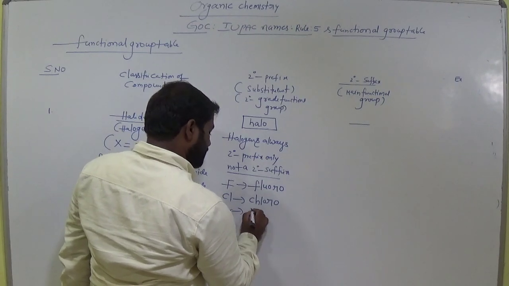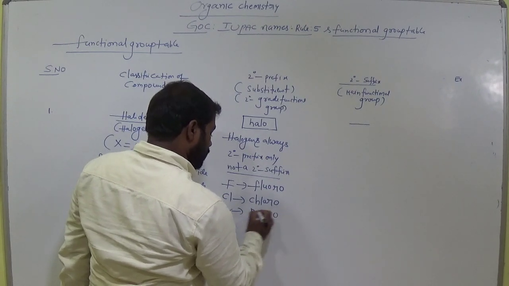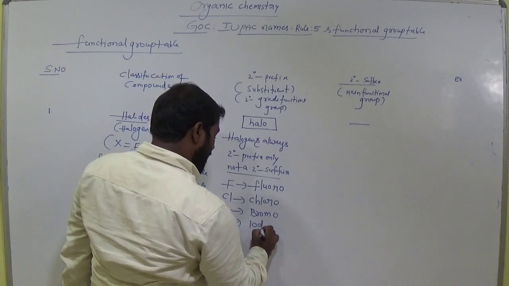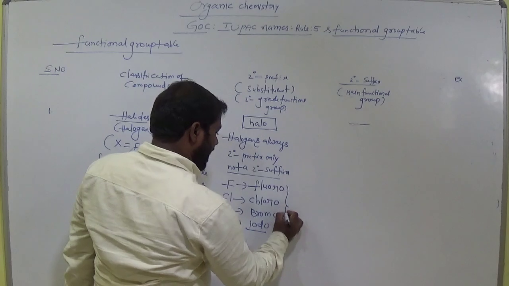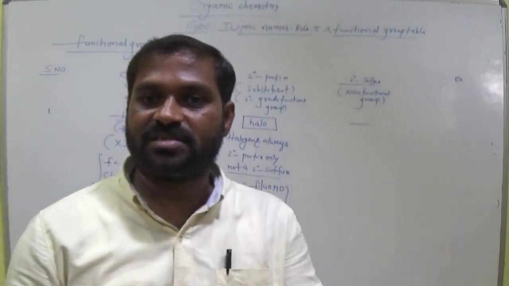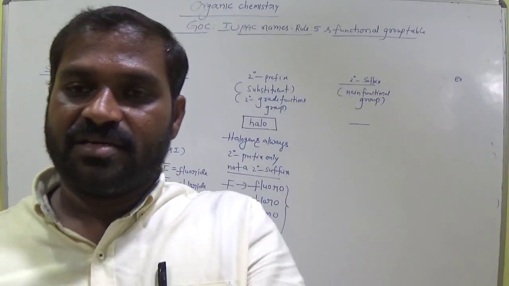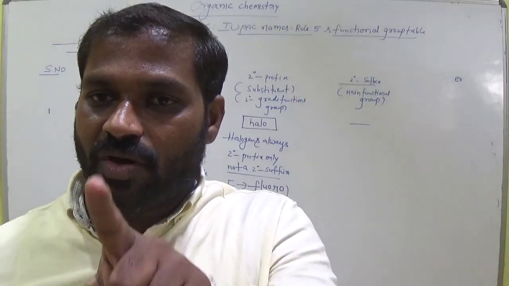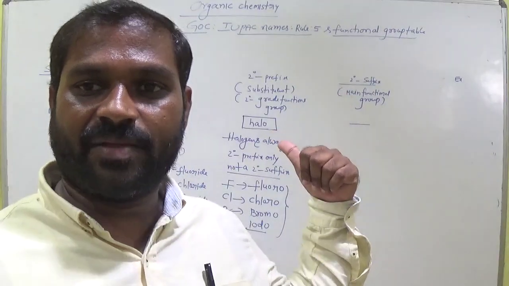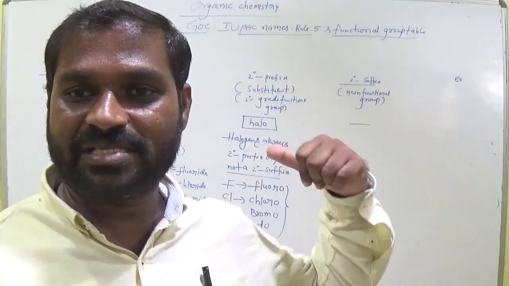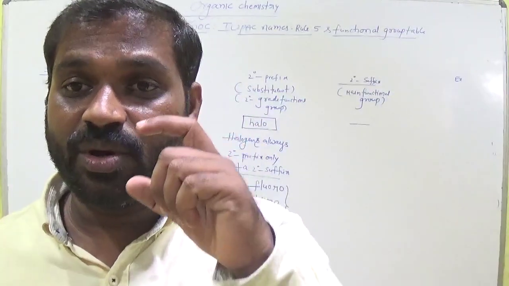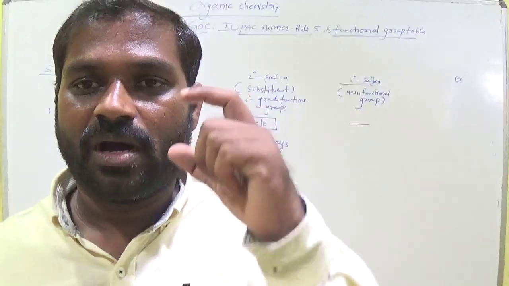Bromine, bromo. Iodine, iodo. Remember this. When fluorine, chlorine, bromine act as substituents on the main chain, they act as secondary prefix, and in this case we name them fluoro, chloro, bromo, iodo.